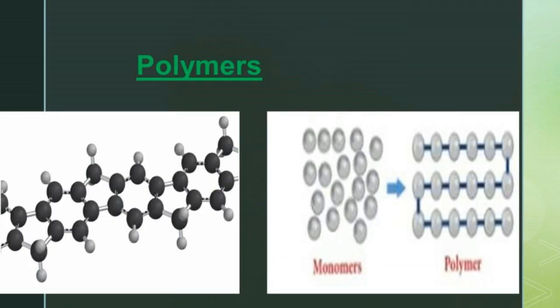Let us know what is meant by polymers and how they have been used. Polymer is from the Greek origin. Poly means many. Mer means basic, that is, smaller units. A polymer is a long chain made up of repeating smaller molecules that we call monomers. Monomers are joined by covalent bonds, and this is called polymerization.